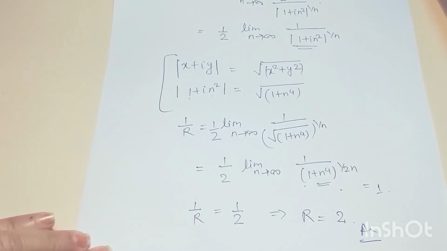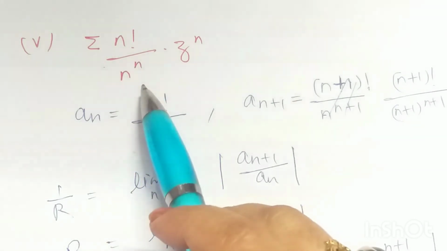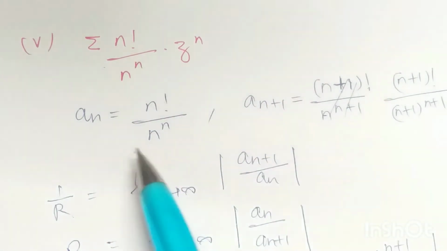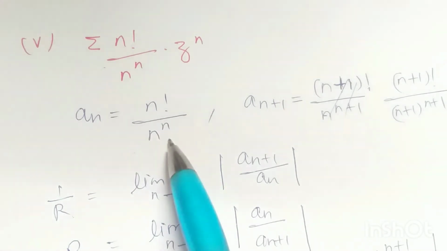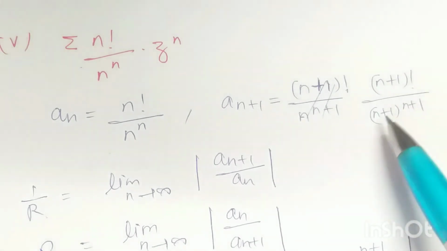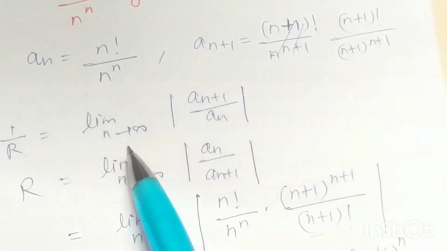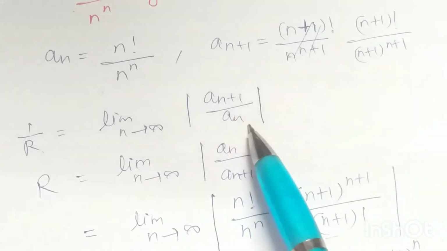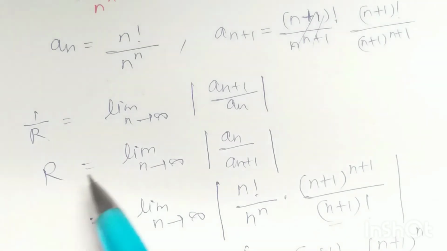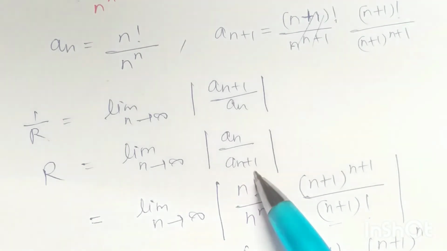Now we take one more example from the factorial. Summation of factorial n by n to the power n into z to the power n, where a_n is equal to factorial n by n to the power n and a_(n+1) is equal to factorial n plus 1 by n plus 1 to the power n plus 1. We just put n plus 1 in place of n here. Now 1 by r is limit n tends to infinity mod of a_(n+1) by a_n. Okay, so r is equal to limit n tends to infinity mod of a_n by a_(n+1).